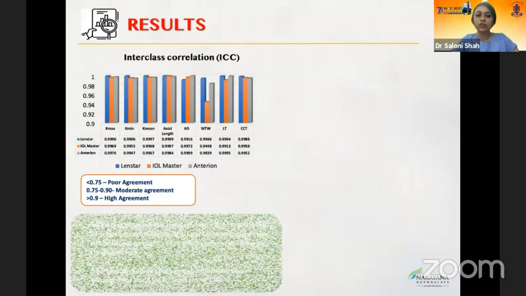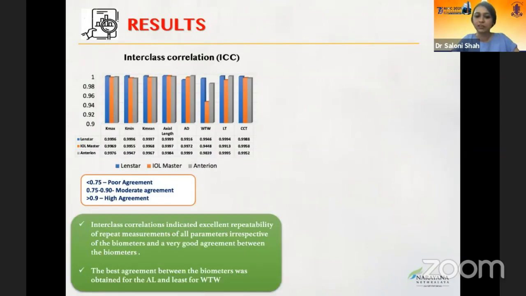Intraclass correlation showed excellent repeatability for all the parameters. Amongst the biometers, the best agreement was obtained for the axial length and the least for white to white.